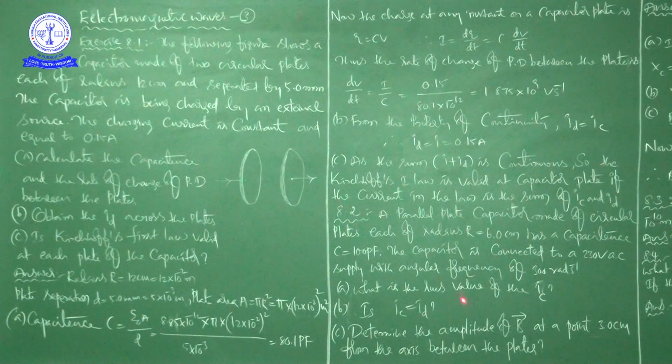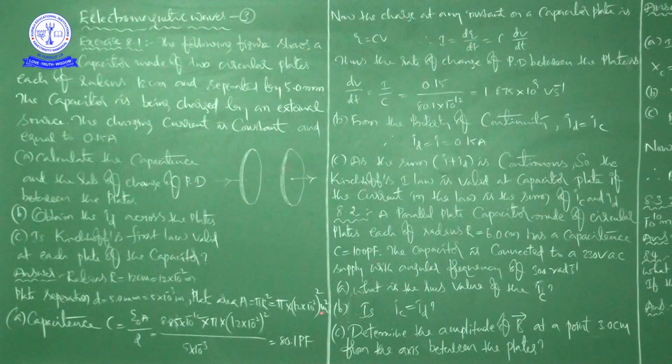So in this problem they have given a parallel plate capacitor made of two circular plates. For those circular plates they have given radius r is equal to 6 centimeters, and a capacitance C is equal to 100 picofarad. The capacitor is connected to a 230 volts AC supply with angular frequency of 300 radians per second.